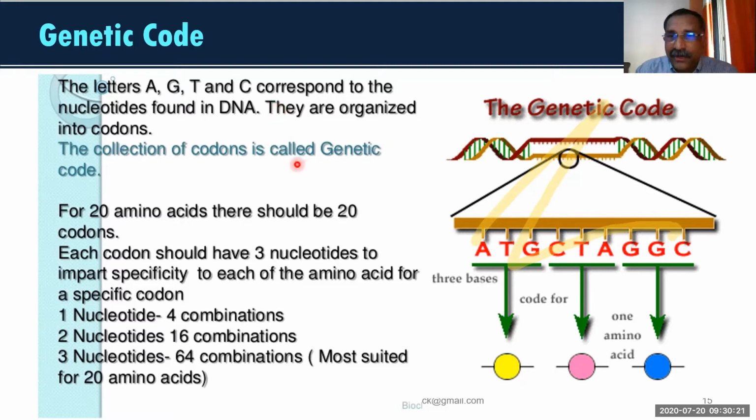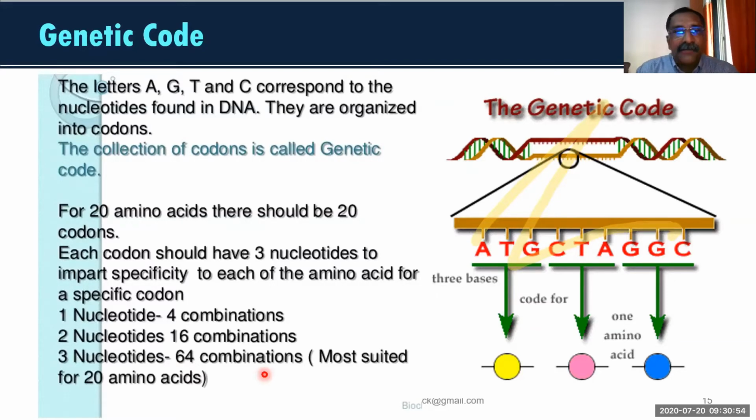Since we have only 4 nitrogen bases, if one nucleotide represents one amino acid, only 4 amino acids can be represented. If 2 nucleotides join together representing one amino acid, it can represent only 16 amino acids. But if 3 nucleotides join together, it can represent 64 amino acids.